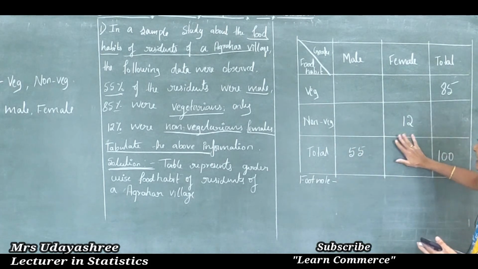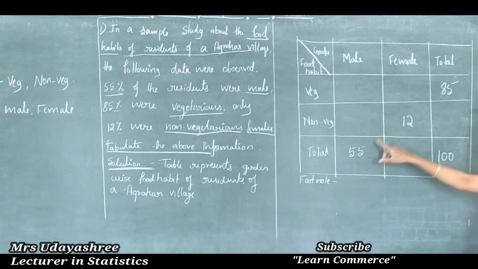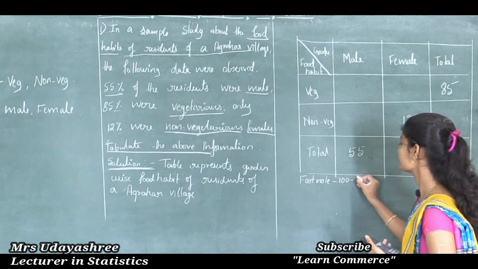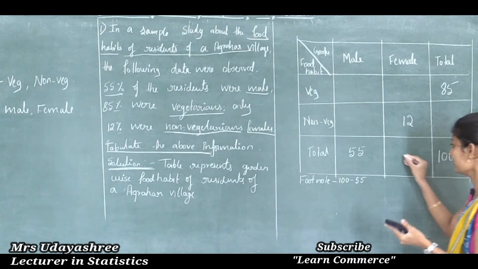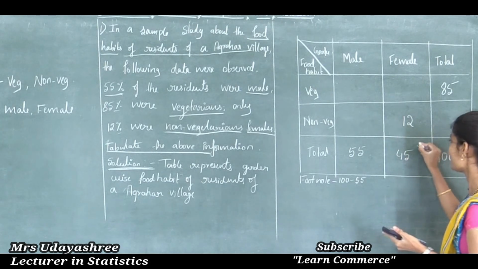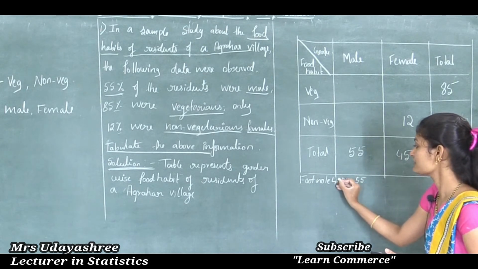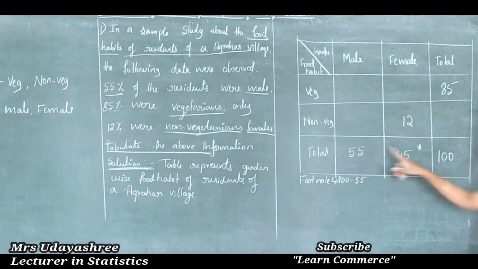First, I will find the total number of females. How to find the total number of females? Here the overall total is 100, and the total number of males is 55. So we write 100 minus 55. What is the value of 100 minus 55? That is 45. I will mark it with a star, meaning 100 minus 55. Just cross check: 55 plus 45 is 100, so this is correct.